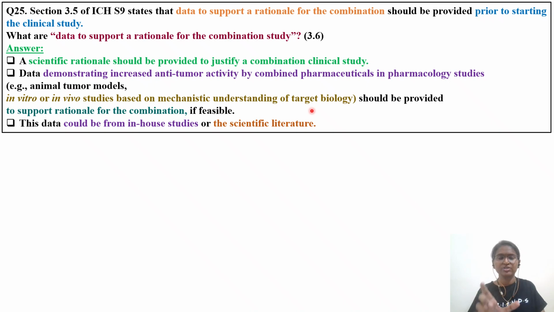As I told you, what is your target biology? Is it a receptor? Is it a protein? What is the nature of the target biology? You have to understand it. It should be provided to support the rationale of this combination if feasible. Data could be in-house. You yourself can do these particular studies, or you can get it from published scientific literature also. That can also be used to support your justification for why you are using A plus B.